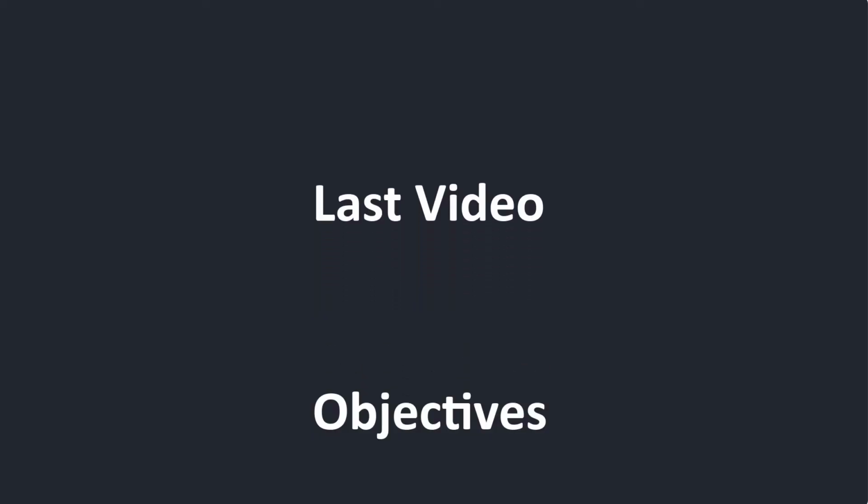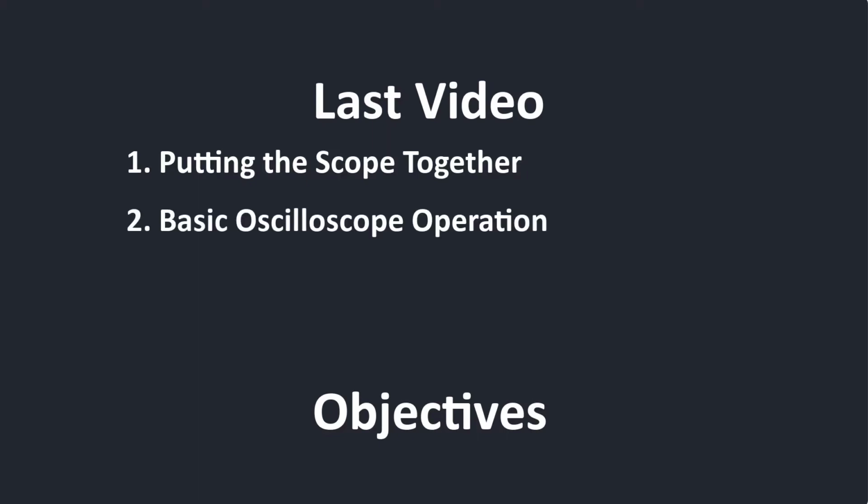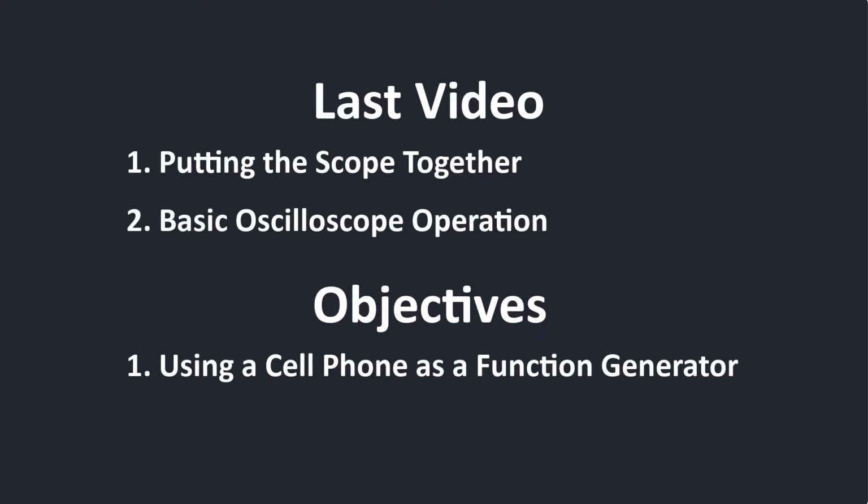In our last video, we went over how to put the DS212 scope together and looked at how we can operate it. As you may have noticed, the function generator built into the DS212 is quite limited in its capabilities. So, we'll use a cell phone app called Fifox to replace the DS212's built-in function generator.